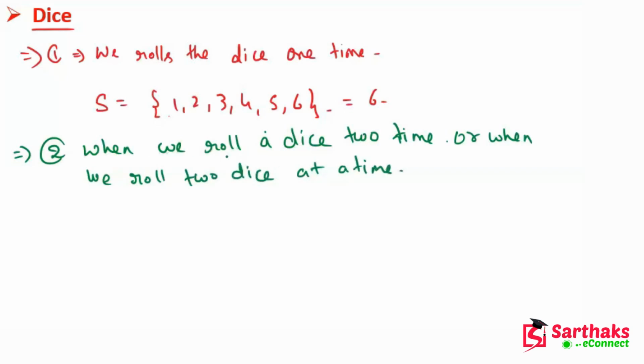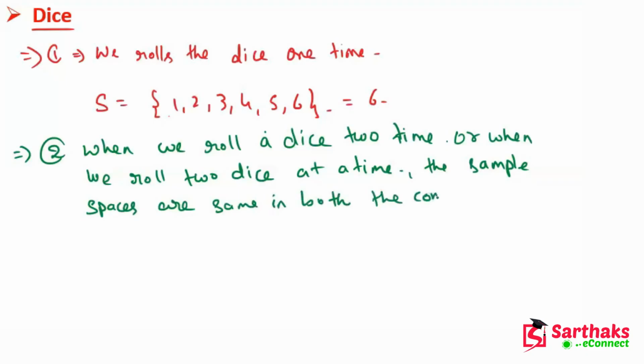Okay, so the sample spaces are same in both the conditions. Now what are the sample spaces?